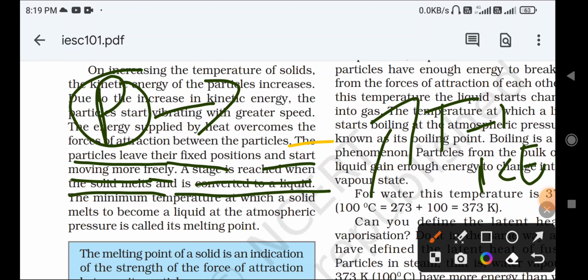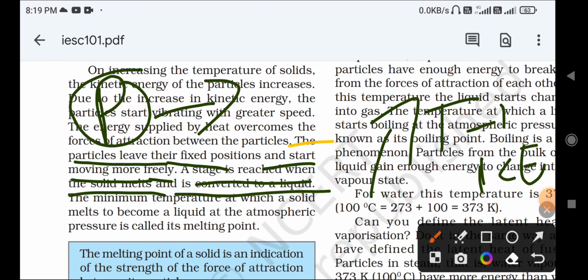Okay, next. The minimum temperature at which a solid melts to become liquid at atmospheric pressure is called the melting point. Okay, remember that very important definition. What is melting point? The minimum temperature at which a solid becomes liquid at atmospheric pressure is called the melting point.